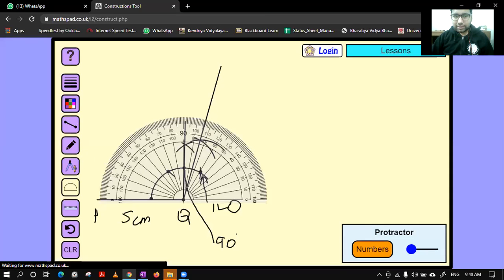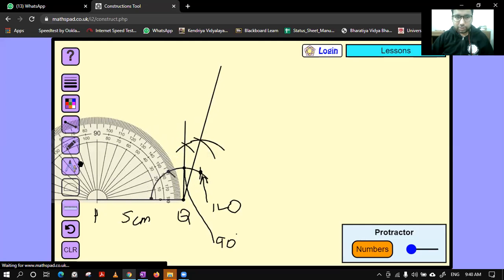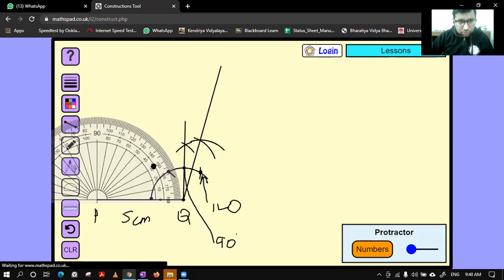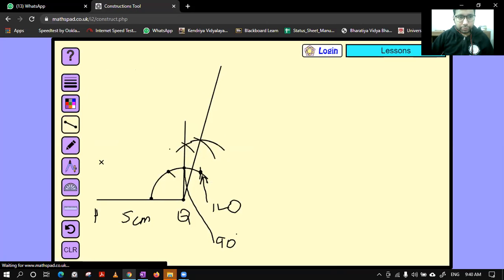For the next angle, that is 35 degree, I will use the protractor. So 35 will come somewhere here. Let me use the pencil. This is 0, 10, 20, 30, and this is your 35, somewhere here. So let me remove this. Let me take this. And this is the thing. And we have obtained our desired triangle PQR. So I hope this is clear to you. But this is given in exercise 10.4, which is not coming in the exam. So the angle will not come in the exam.